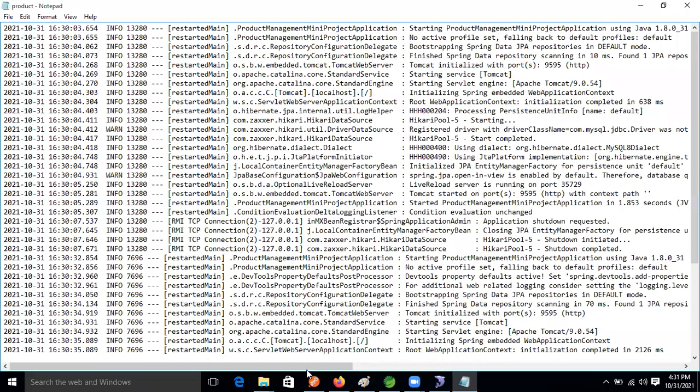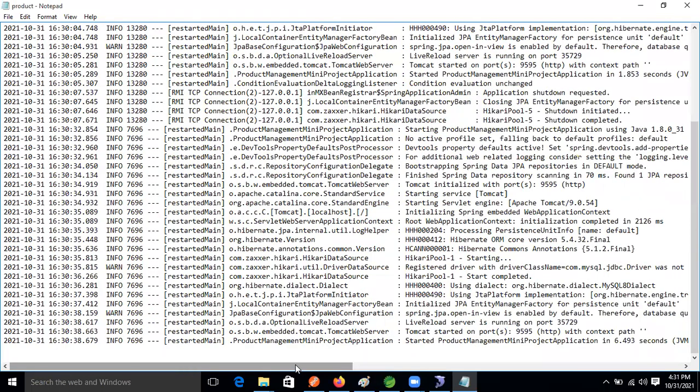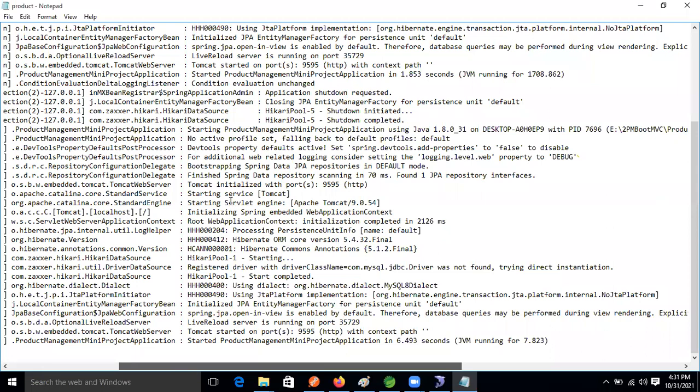This is nothing but what? A log file, right? All things we are able to see now. Come on, guys. Okay, fine now.